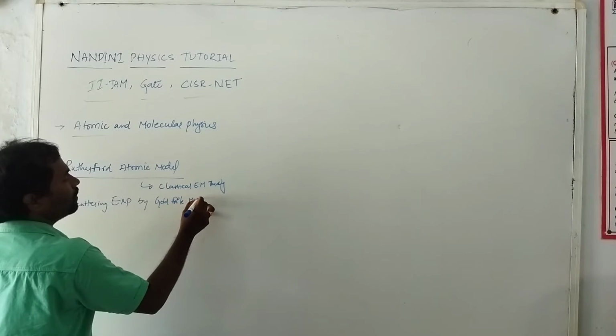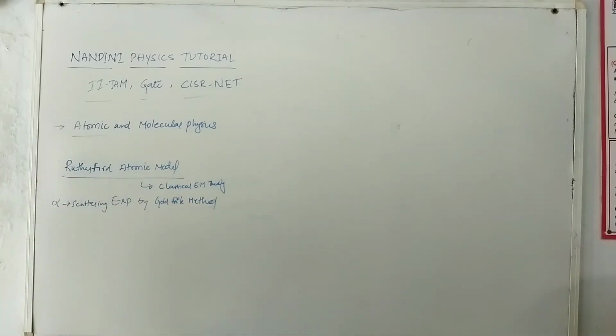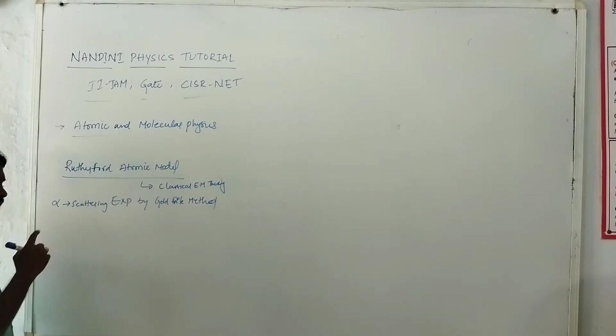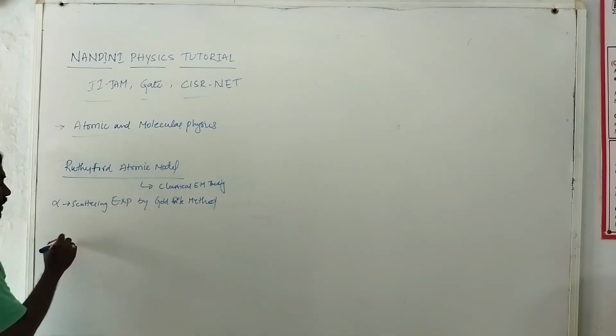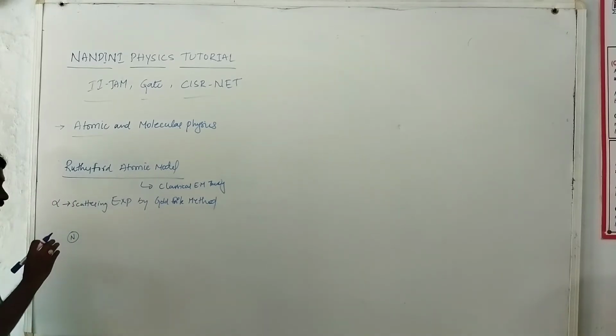On the basis of this experiment, he concluded that there is a charged particle inside the atom. That charged particle is named the nucleus. Rutherford discovered the proton.